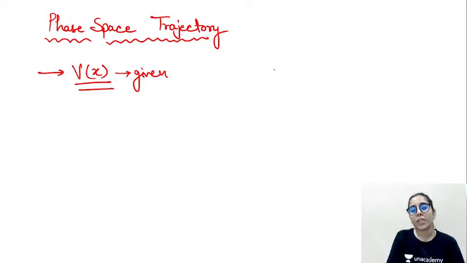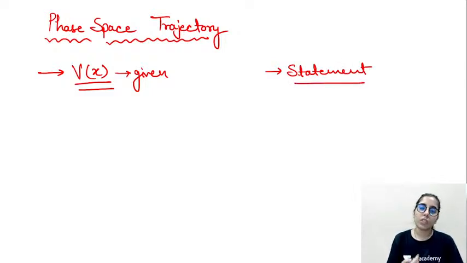But there is also one more type of question in which a statement or situation will be given about the system, and by understanding what kind of system it is and what is actually given there, you solve it. It will be helpful for M.Sc Physics as well as for the CSIR NET and GATE Physics exam, and even other similar exam preparation. So in that case, the situation is described with the help of a statement. That's one type of question. Another is that the potential is given to you, and now you need to draw the trajectory.